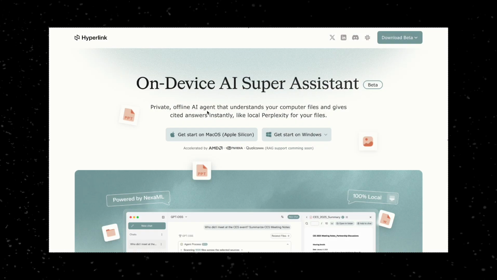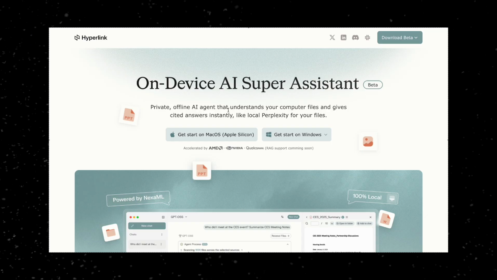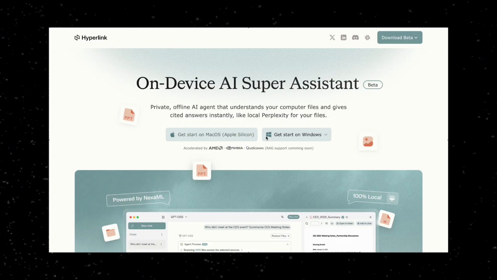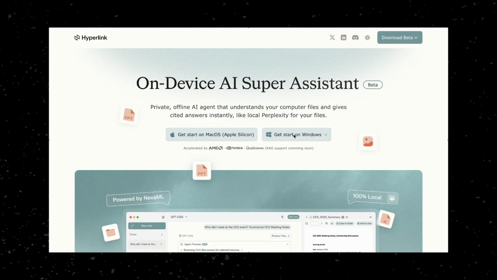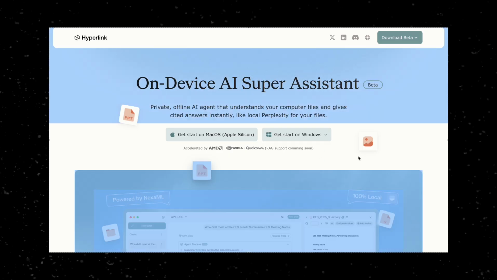Today we're going to walk through Hyperlink, a private, offline AI agent that understands your computer files and gives you cited answers instantly. Think of it as local Perplexity, but for your personal files. You can download it directly from the website for either Mac or Windows.